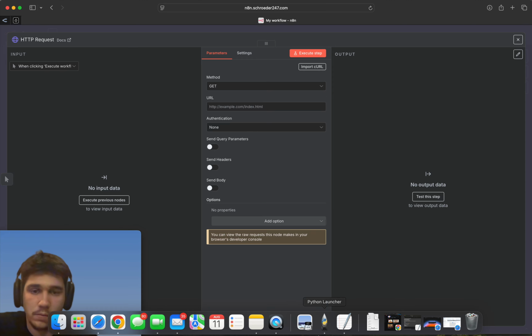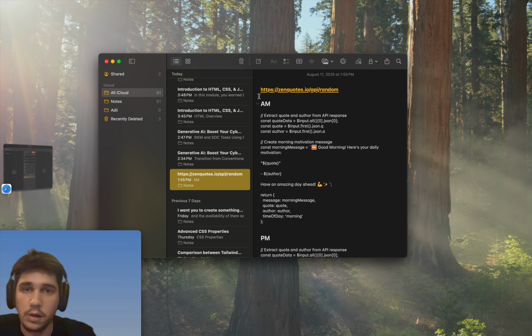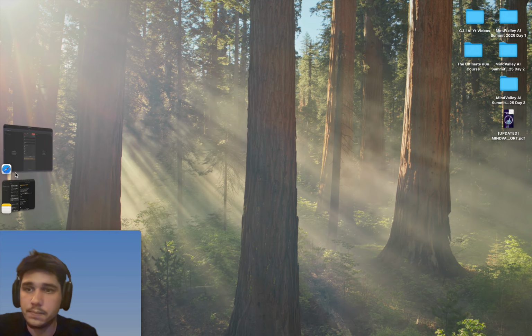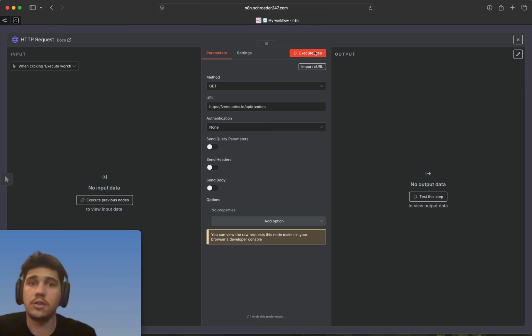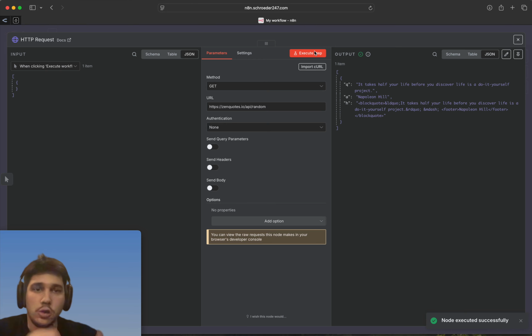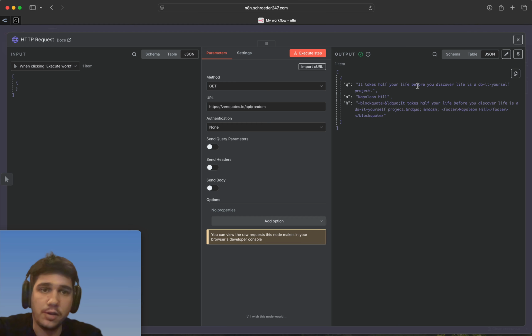So we'll go on to notes, and I have this URL already copied. We'll copy this and paste it down in here. Boom. Just so we can make sure it's pulling from the website, we'll execute the step. As you can tell in the output, we got: it takes half your life before you discover life is a do-it-yourself project. Napoleon Hill.